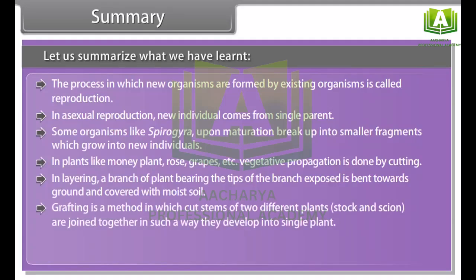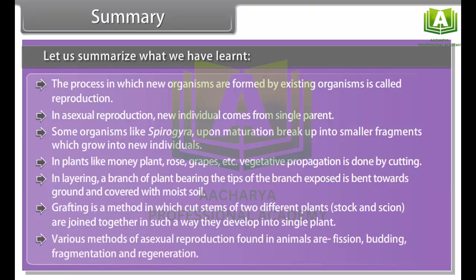Grafting is a method in which cut stems of two different plants, stock and scion, are joined together in such a way that they develop into a single plant. Various methods of asexual reproduction found in animals are fission, budding, fragmentation, and regeneration.